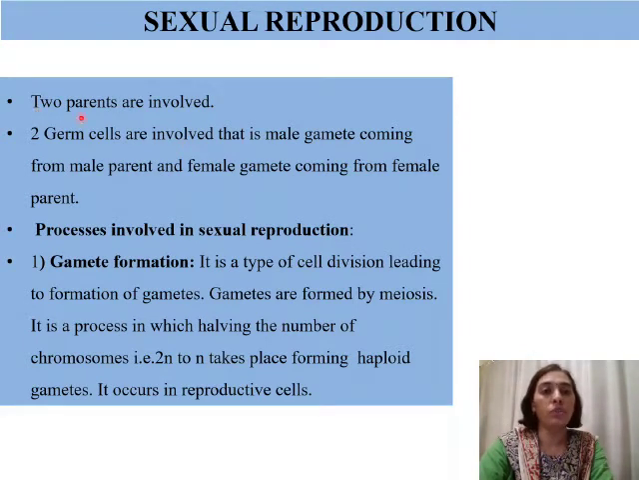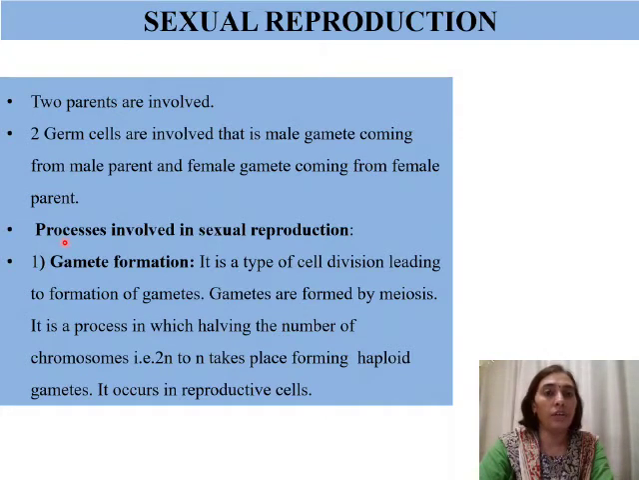In sexual reproduction, two parents are involved. Unlike asexual reproduction where only one parent was involved, here we have two parents. Two germ cells are involved: the male gamete coming from the male parent, which is also called a sperm cell, and the female gamete coming from the female parent, which is also called the egg cell. So gametes, which we can even call germ cells, come from the male and female parents.